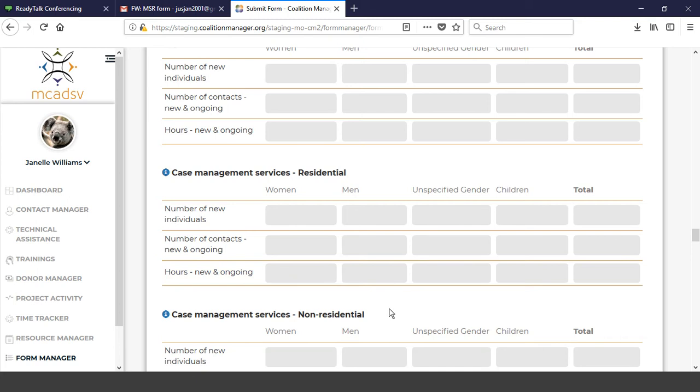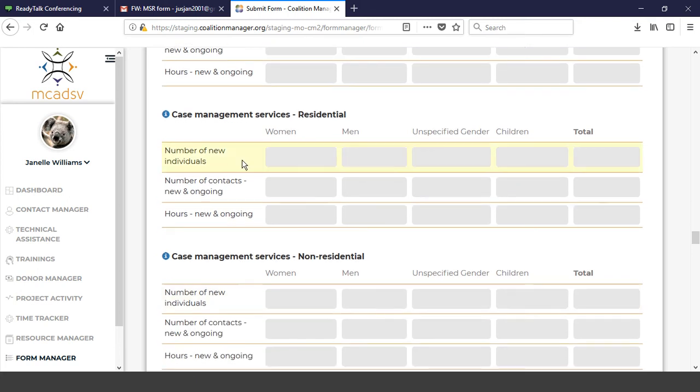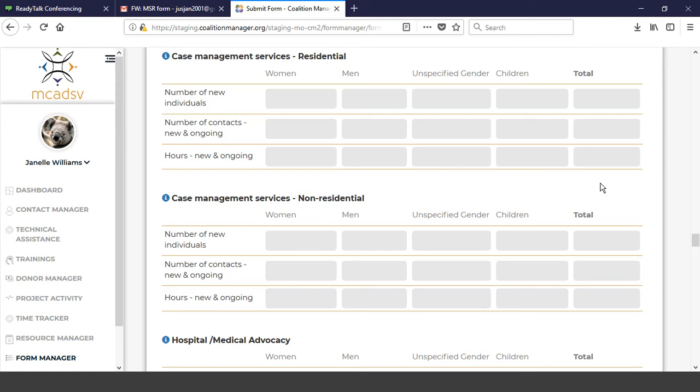All right, and then we got in case management, it's the same thing as your crisis intervention. What new individuals during that fiscal year have received case management services for the first time from your organization? Remember, this is new to the service, not necessarily new to the organization. So the first time they receive case management services, either as a resident or as a non-resident, you would count them as a new individual receiving case management services. Again, number of contacts is still new and ongoing clients, and total number of hours is still for new and ongoing clients, just like you had been capturing before, and then it'll give you the totals over on this side.